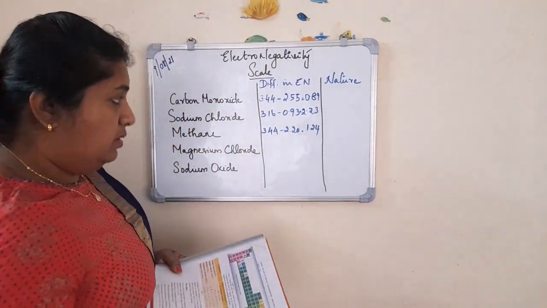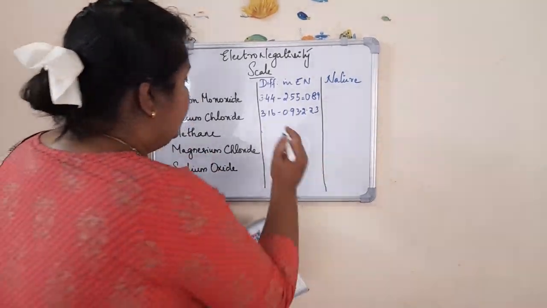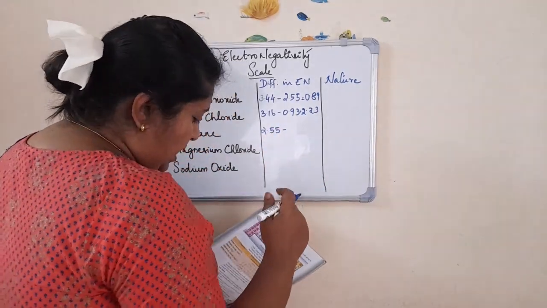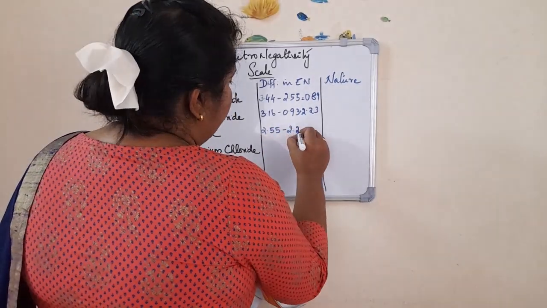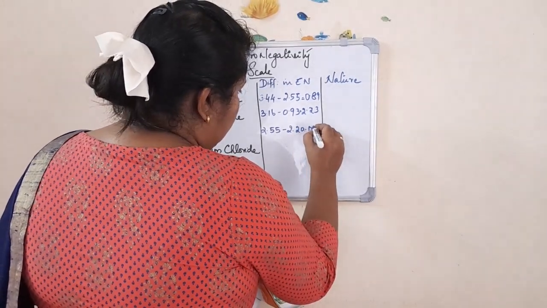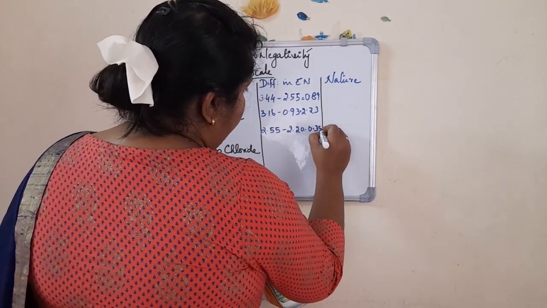No, it's not like that. Carbon is 2.55 actually, and hydrogen is 2.20. So you will be getting 0.35. Yeah, 0.35. That's right.